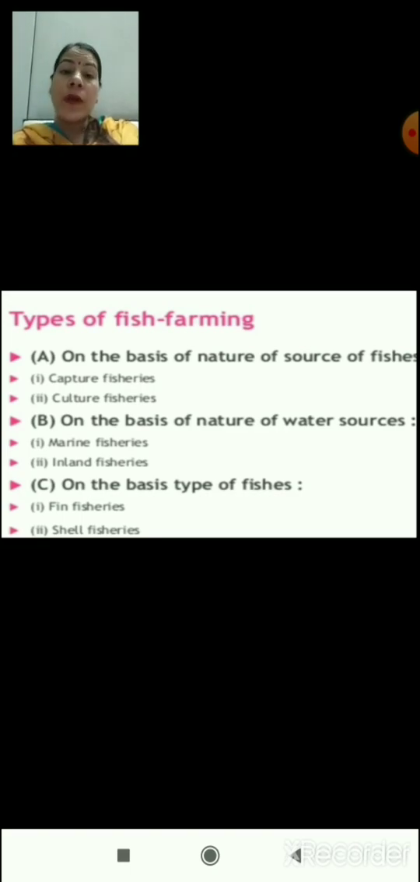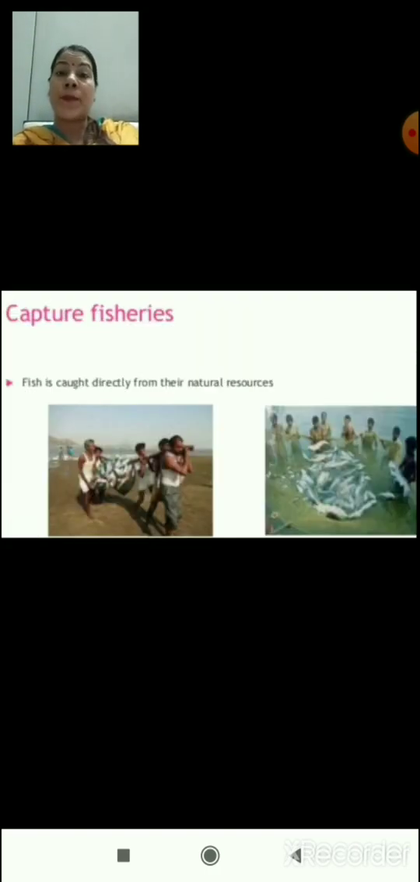On the basis of nature of water sources, fish farming can be divided into two parts again, that is marine fish farming and inland fish farming. On the basis of types of fishes which are involved in this process, fish farming can be divided into two categories, that is fin fisheries and shell fisheries. Now let us discuss about capture fisheries. In this slide you can see that so many people are capturing fishes from water reservoirs with the help of net. So here the fishes are captured or caught directly from their natural resources.